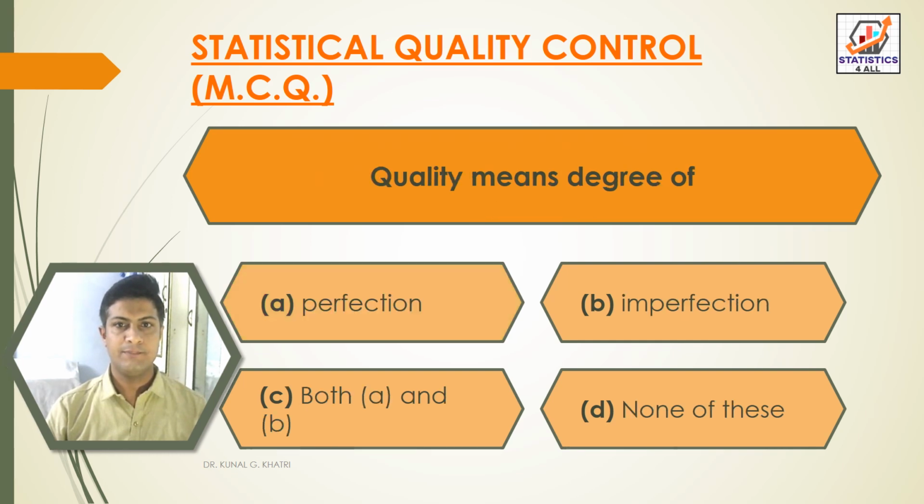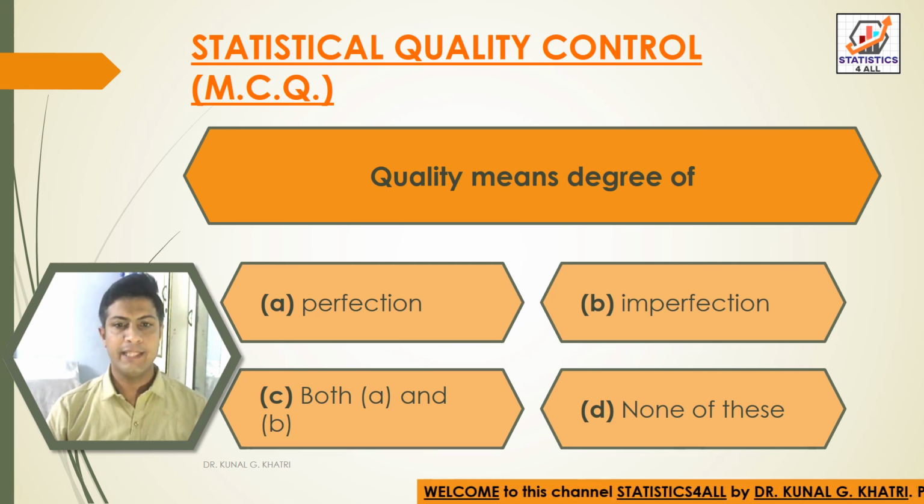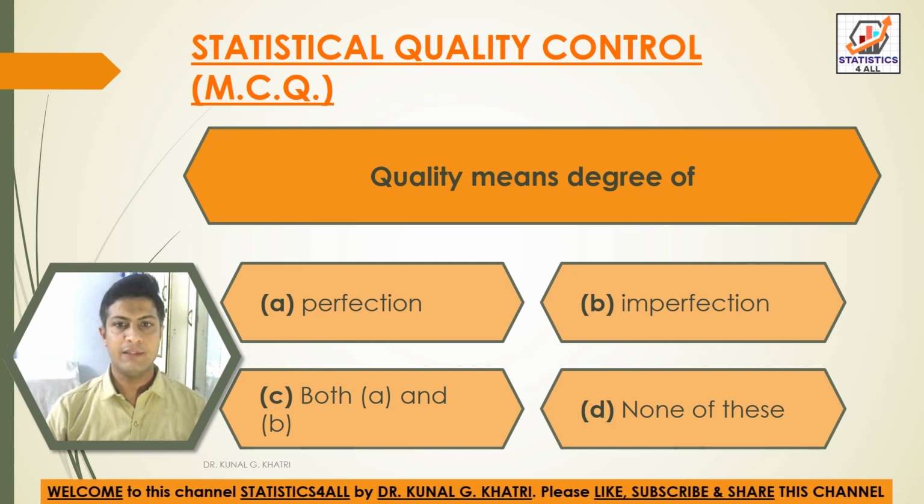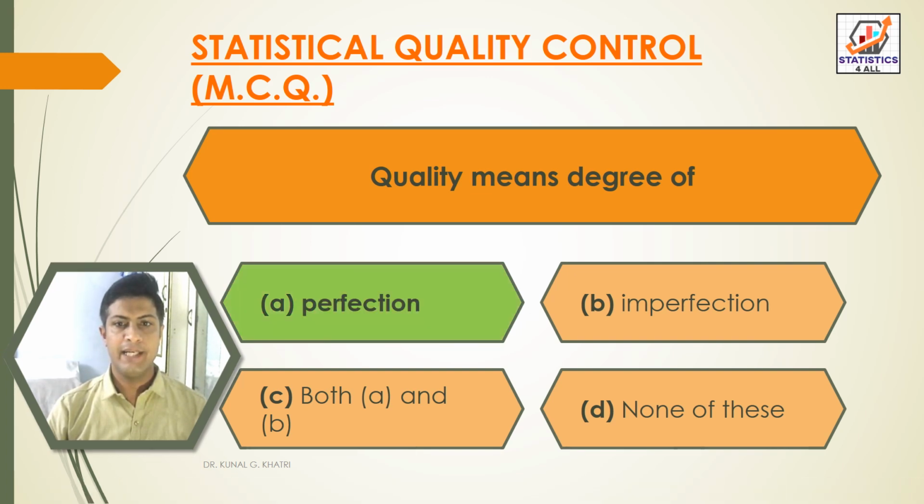Next question, quality means degree of. Option A, perfection. Option B, imperfection. Option C, both A and B. And option D, none of these. So here we have answer option A, perfection. Quality means degree of perfection.